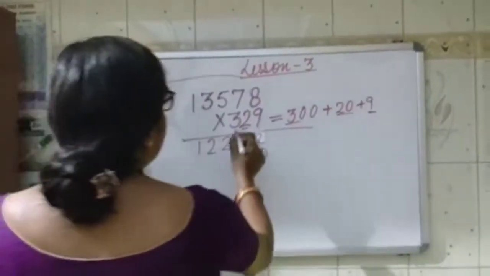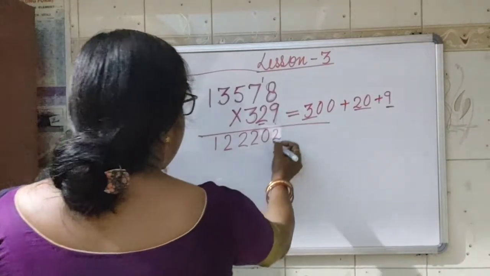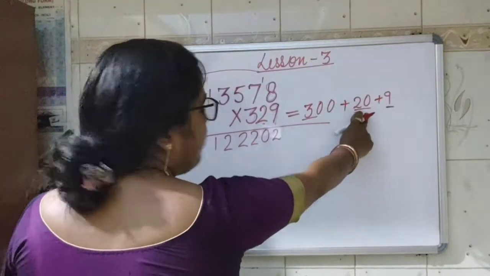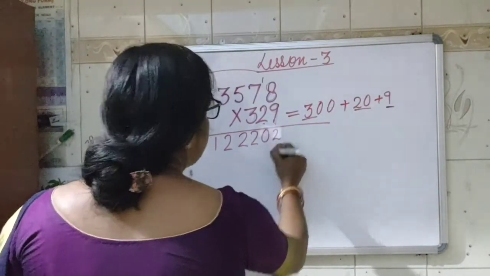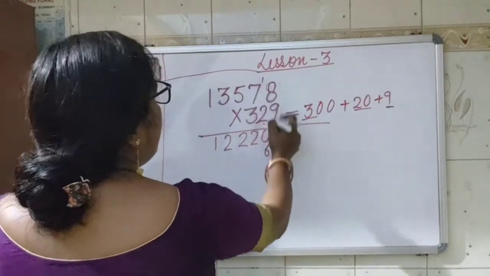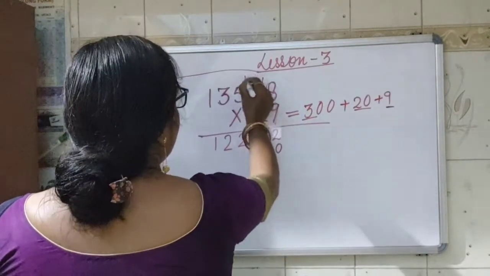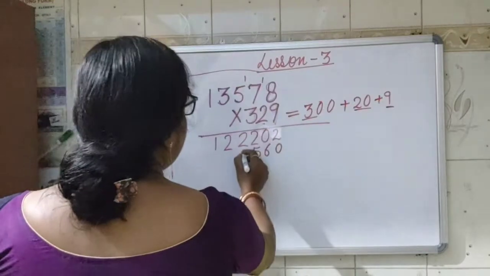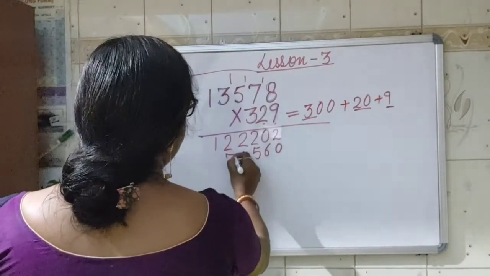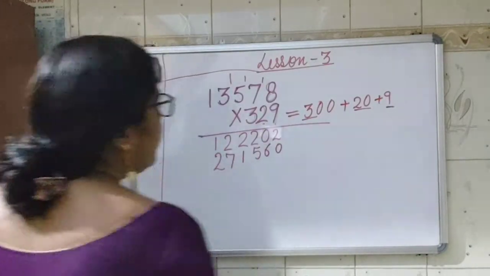Okay, now we are moving to 2 times 8. So now I am multiplying by 2. 2 is at the tens place. It means we will have to put a 0 at the ones place because it is the tens place. So 2 8s are 16. Carry 1. 2 7s are 14 and 1 is 15. Carry 1. 2 5s are 10 and 1 is 11. Carry 1. 2 3s are 6 and 1 is 7. 2 1s are 2.